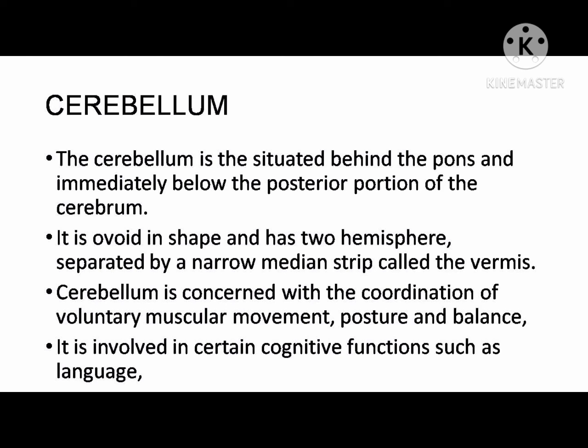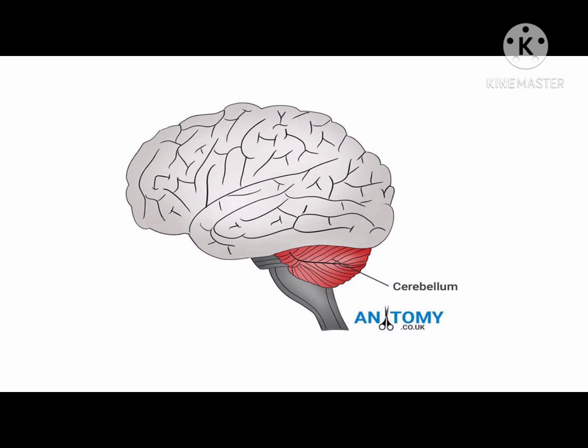Cerebellum. The cerebellum is situated behind the pons and immediately below the posterior portion of the cerebrum. It is ovoid in shape and has two hemispheres separated by a narrow median strip called the vermis. The cerebellum is concerned with the coordination of voluntary muscular movement, posture, and balance. It is involved in certain cognitive functions such as language. A teaching diagram here.